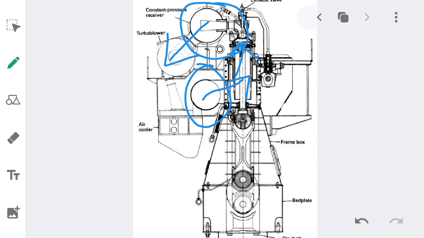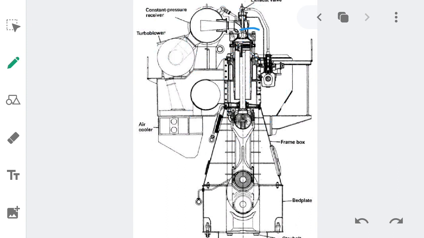So basically this is the journey that we went along with the exhaust gas from the scavenge space via the combustion chamber through the exhaust valve, to the constant pressure receiver, that is the exhaust manifold, and from there our exhaust gas went to the turbocharger and rotated the turbine. So basically this is the pathway from here and back to here.